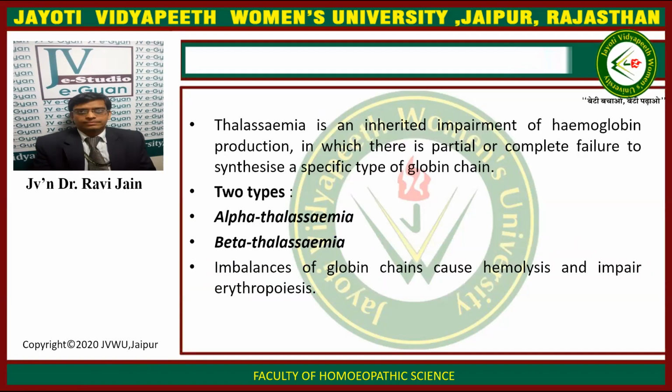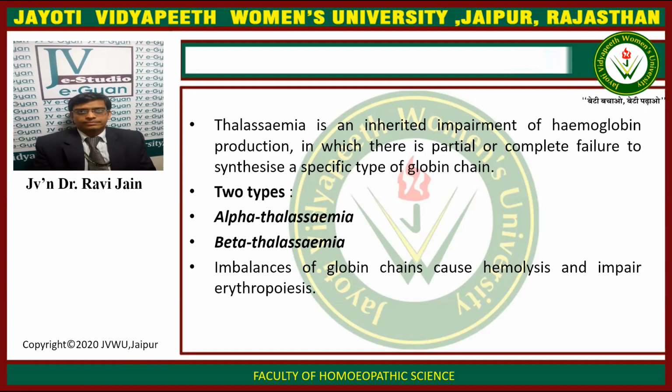Thalassemia is an inherited impairment of hemoglobin production, in which there is partial or complete failure to synthesize a specific type of globin chain. So this is basically an inherited disorder in which the globin chain of hemoglobin is not able to form properly.